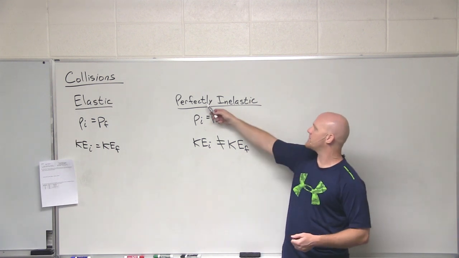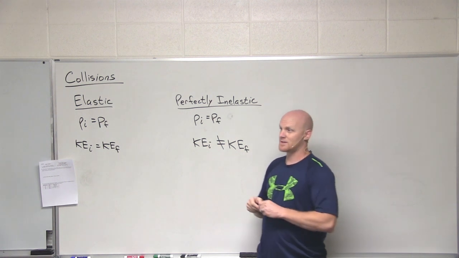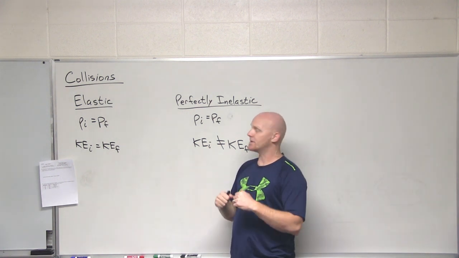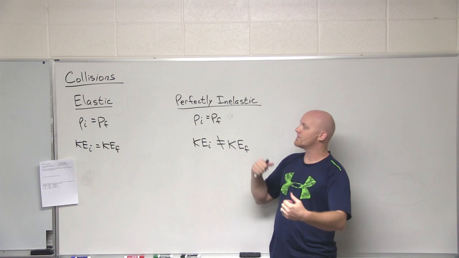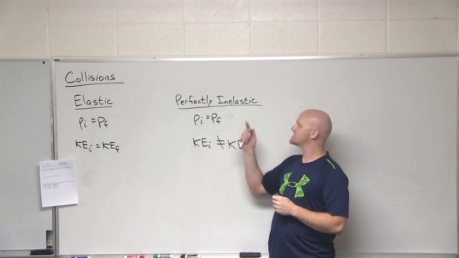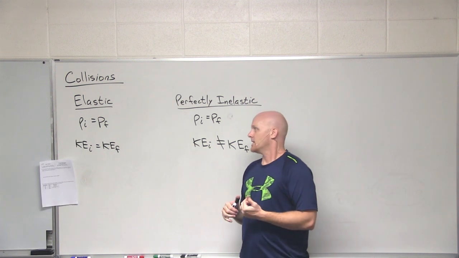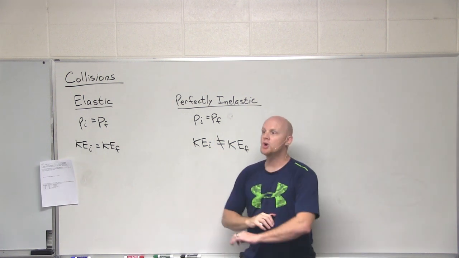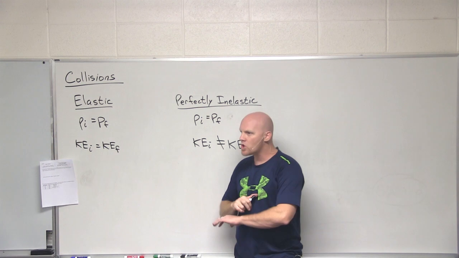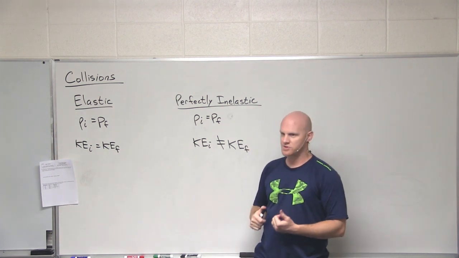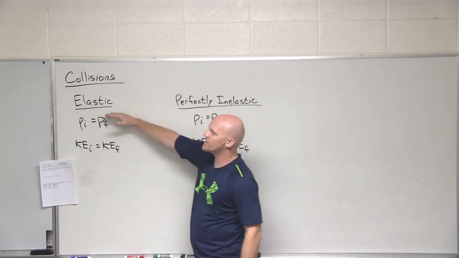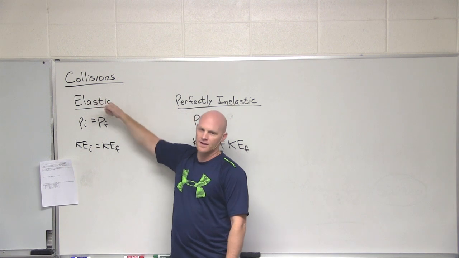Now, the hallmark of a perfectly inelastic collision is that the two objects that have collided, or if there's more than two, but in the case of two objects colliding, they are stuck together. If they stick together, you have a perfectly inelastic collision. If two objects collide and have no propensity to stick to each other, no propensity for any kind of permanent deformation or anything like that, that's probably where you're going to get as close to an elastic collision as you can come.